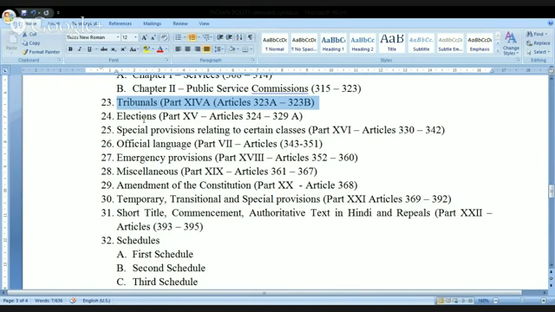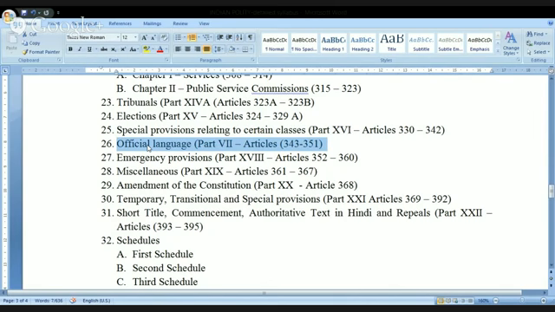And another most important one is the elections. India is a democratic country. The concept of democracy is reflected in the form of these elections. Next, special provisions relating to certain classes. Official language. What do you mean by this? Let's try to understand.